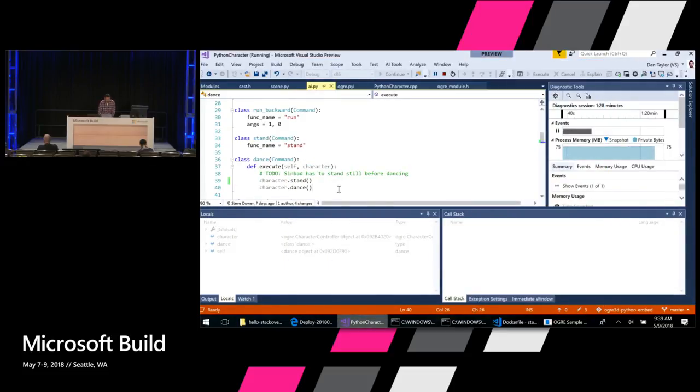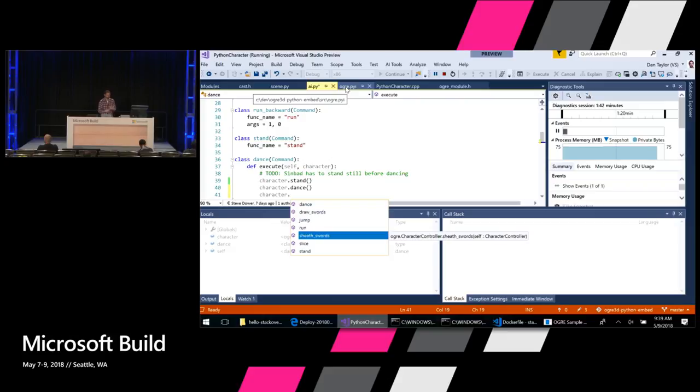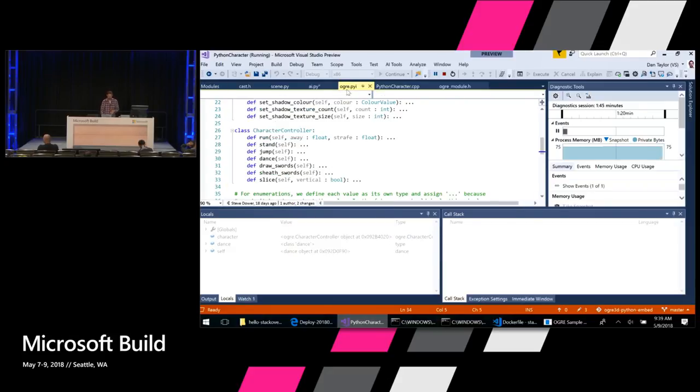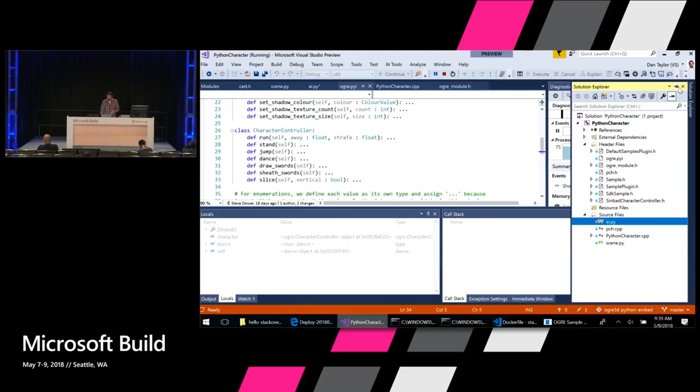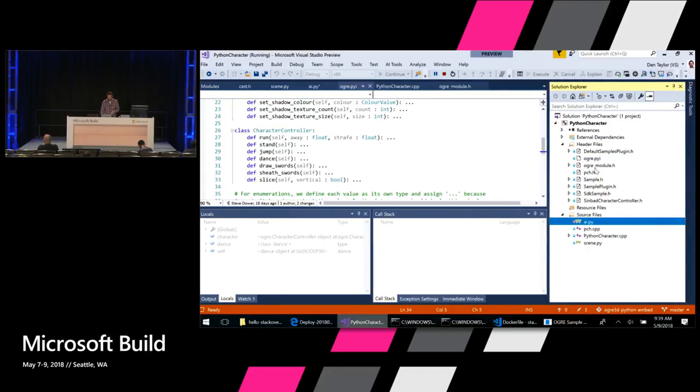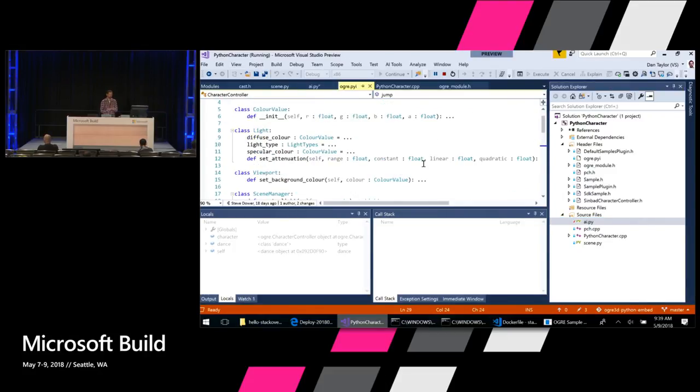Now, a few other neat things here. You'll notice that I've got IntelliSense on these C++ objects here that are defined. So I can type character dot, and you can see all the different objects. These are actually defined using a feature in Python called type hints. So I've got this ogre.py file here. Let me just show you this. This is sitting right next to this ogre module.h. And this is just some handwritten type definitions that we've created because IntelliSense isn't actually available for those C++ object types.